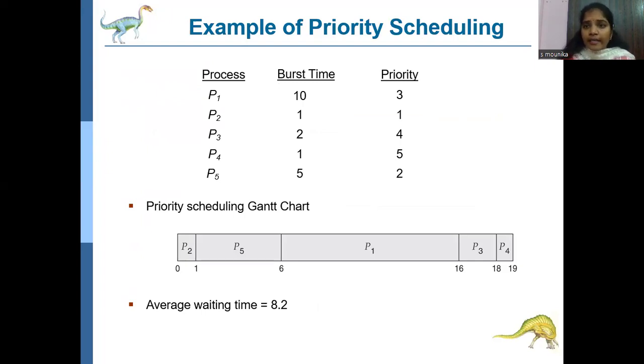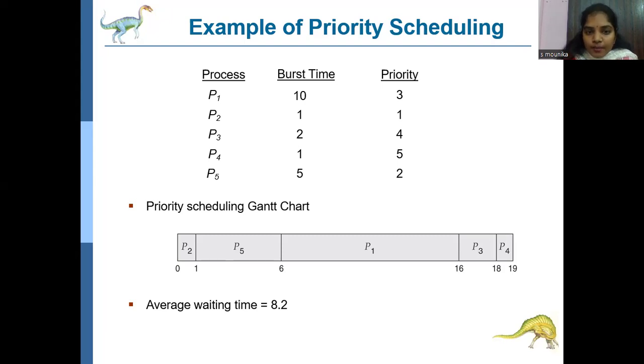Here P2 has the highest priority. P2 has the least number. So the least number gets the highest priority to enter into the CPU. So here P2 has the highest priority, and it has to enter the ready queue first, with 1 millisecond of burst time. Then next, check which process has the least priority, P5. So P2 has 1, P5 has 2. So the P5 process enters the ready queue for execution.